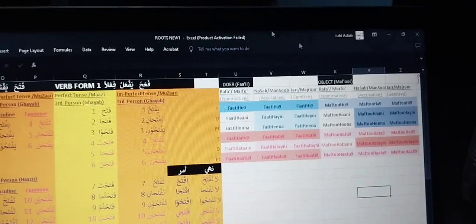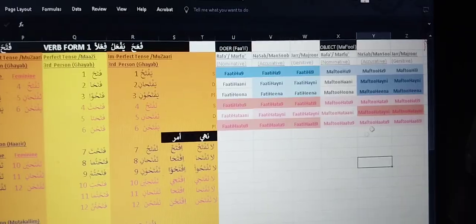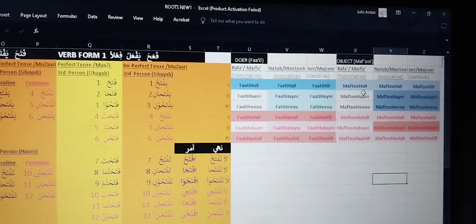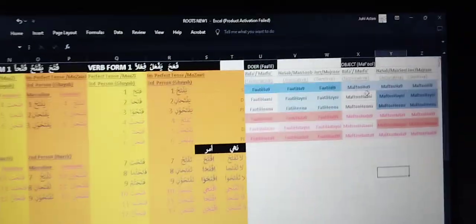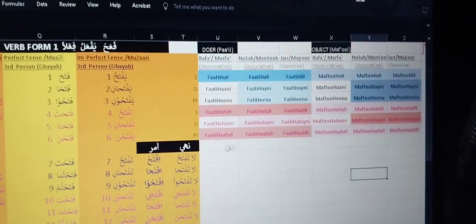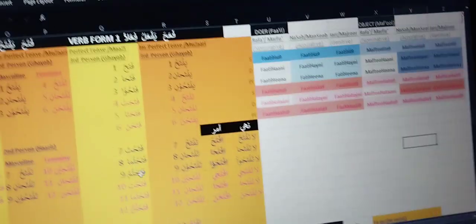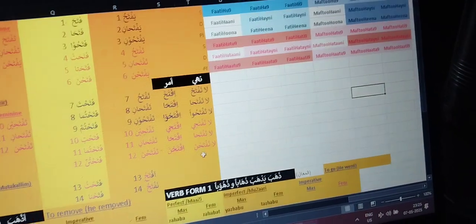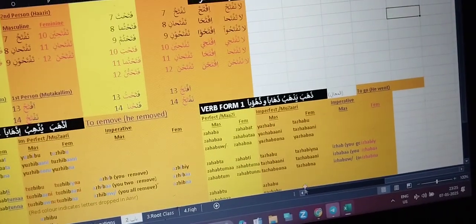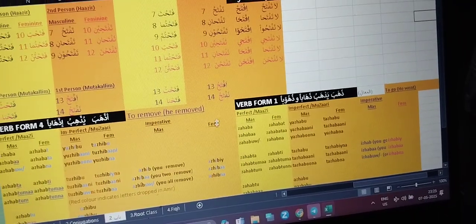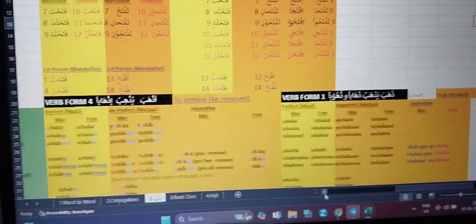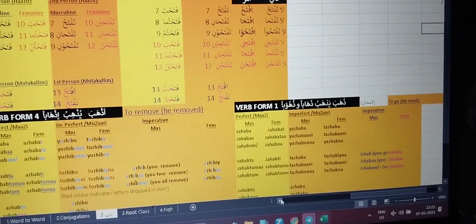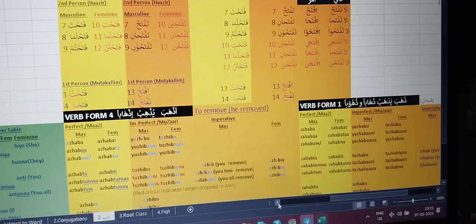For example, the door is open, so we can say the door is maftuhun. Babu maftuhun. Similarly we are going to learn gradually how all the verbal forms and noun forms change.